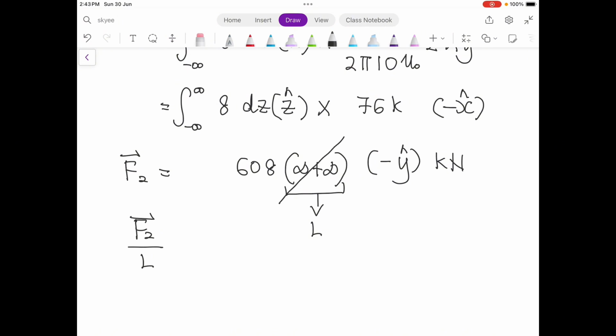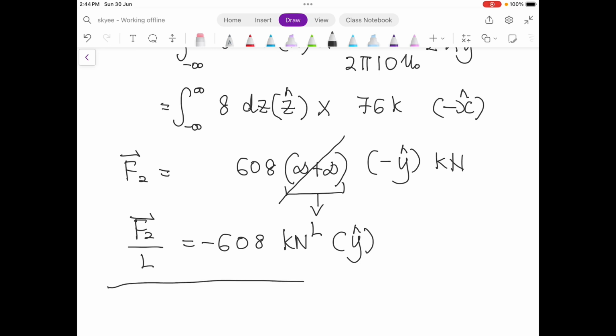You can cancel this part to get 608 kilo newton, in the negative y direction. You want to put the negative here. So this will be the answer, 608. This is question C.